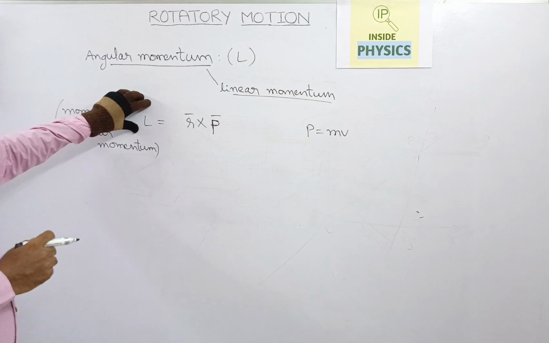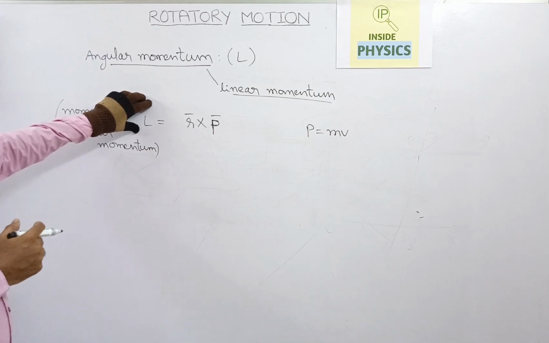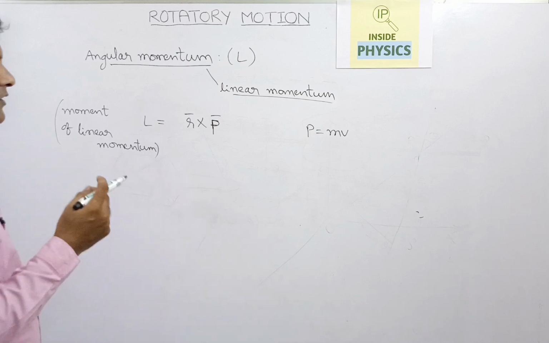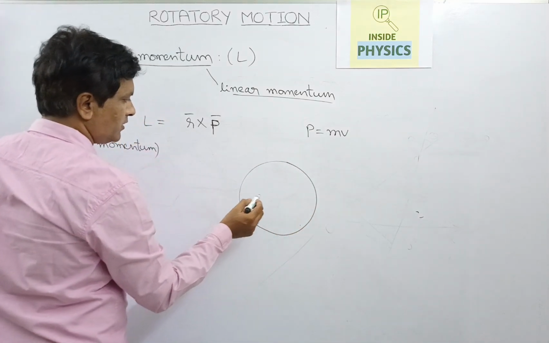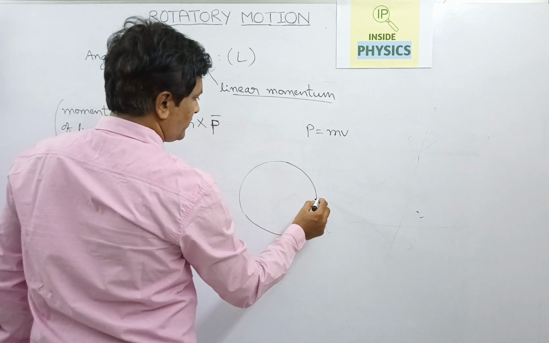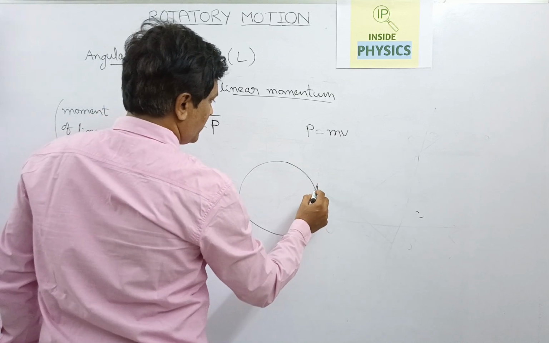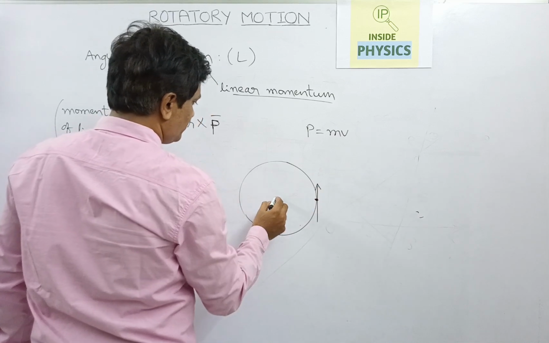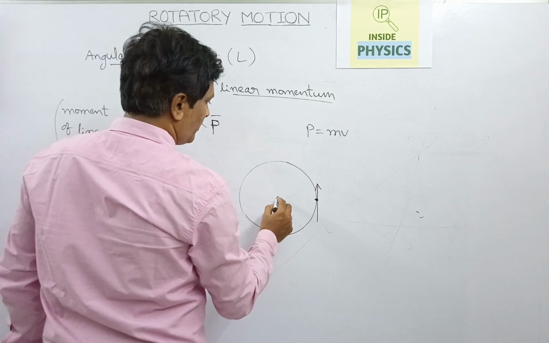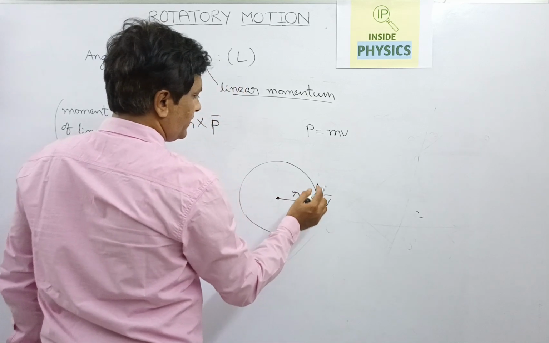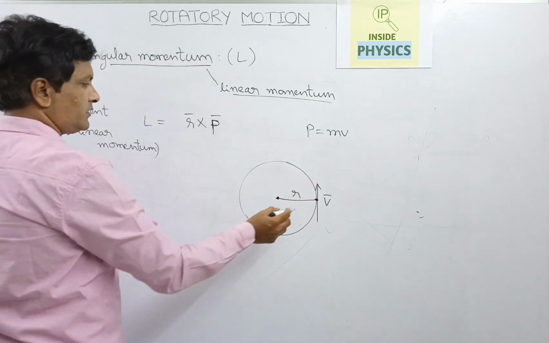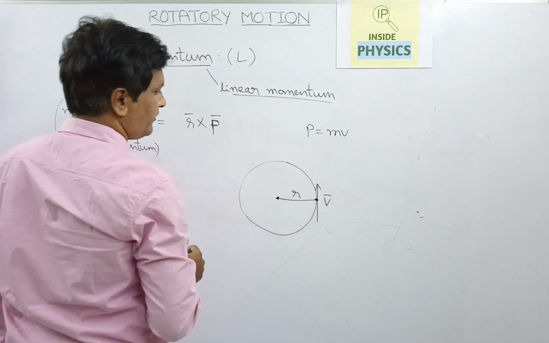While understanding the angular momentum, if it is asked what is the direction of the angular momentum of an object rotating in a circular motion, always take an object in circular motion. If it is rotating in a circle of radius r, the linear velocity will always be along the tangent on the circumference at a given point.